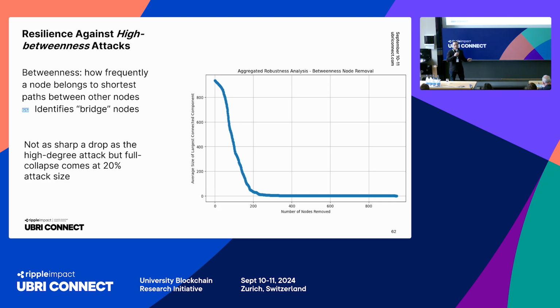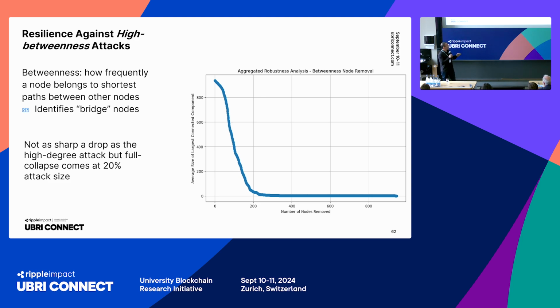So it basically looks at the situation where every pair of nodes in the network tries to communicate something with every other node, and a node with high betweenness will be basically participating in a lot of those shortest paths. You can view this more like a bridge type of node.